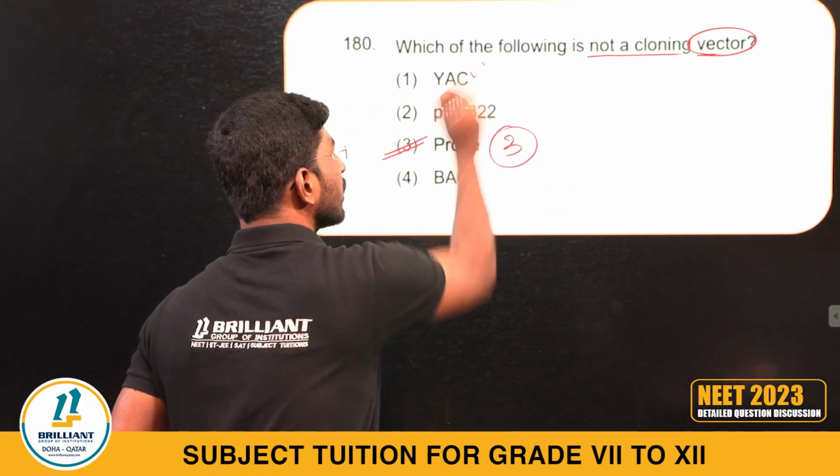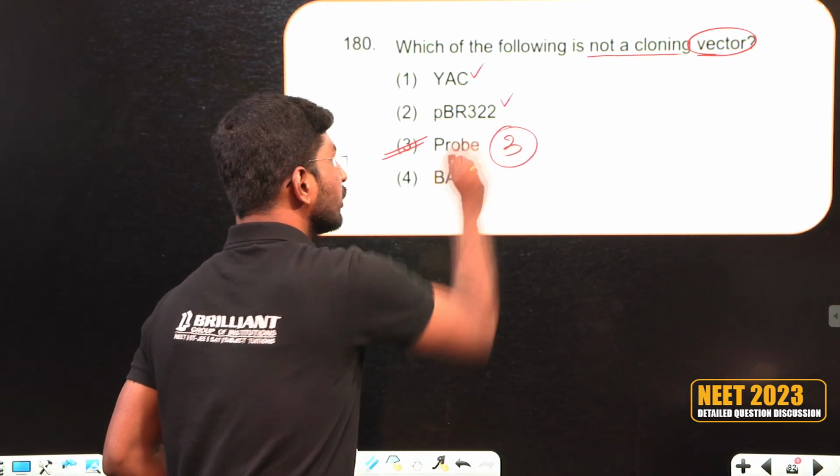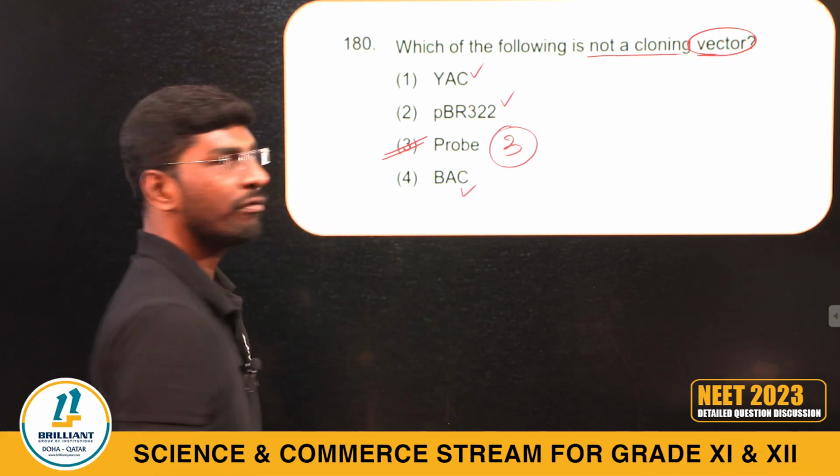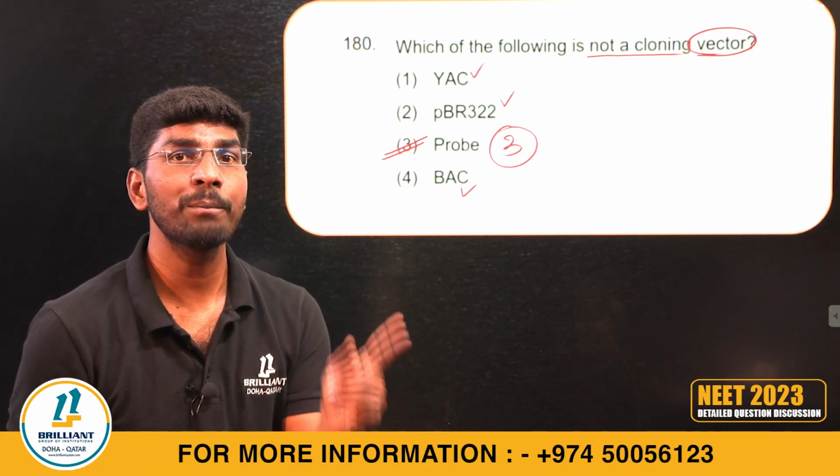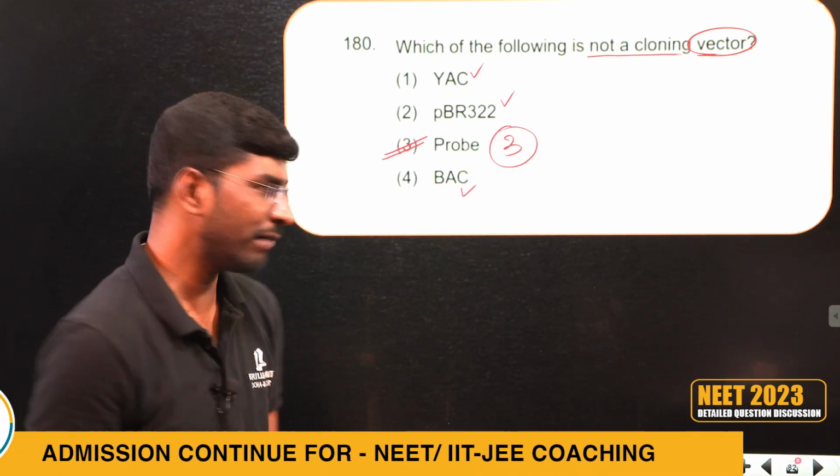YAC is a yeast artificial chromosome. Yes, a vector. pBR322 is a vector. BAC is also a vector. Which one is not a vector? Probe is not a vector.